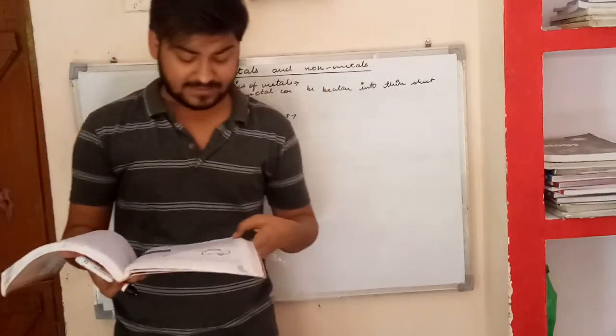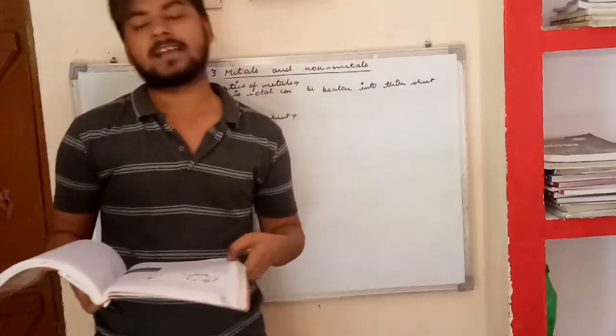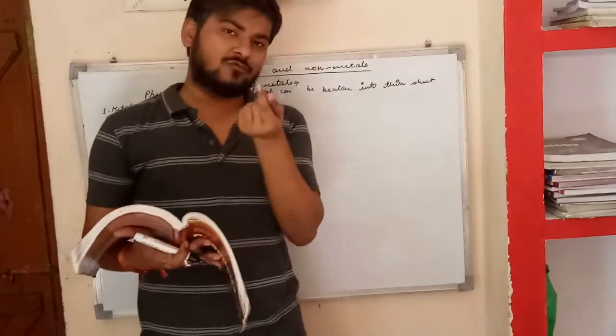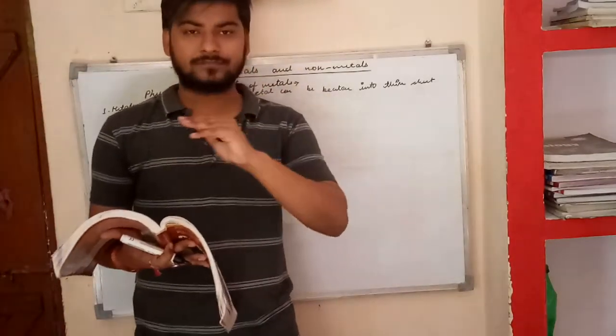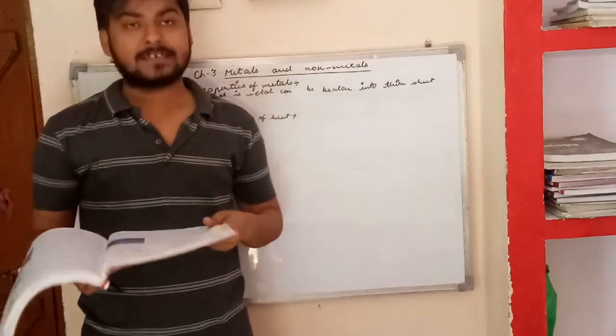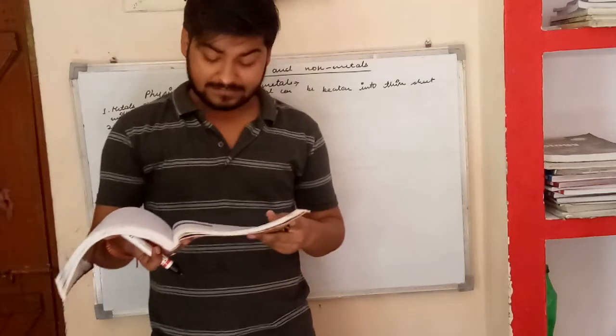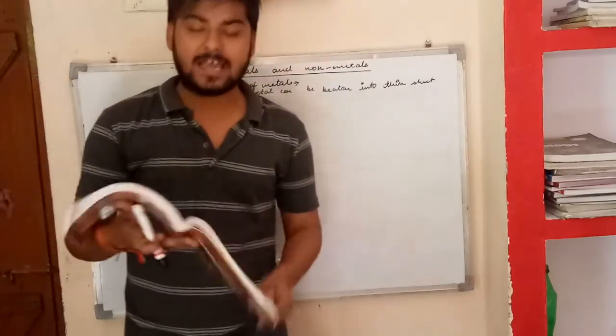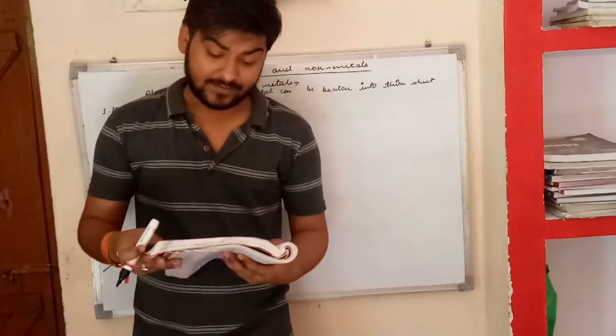Now the fifth property, that is metals are lustrous and can be polished. जो metals होते हैं वो कैसे होते हैं? lustrous होते हैं. उनकी जो surface होती है वो lustrous होती है, चमकीली होती है. And they can be polished, और उन्हें पॉलिश भी किया जा सकता है. It means metals are lustrous, that means they have a shining surface.